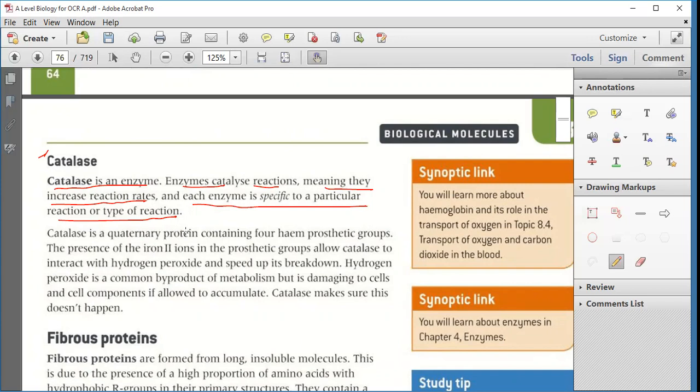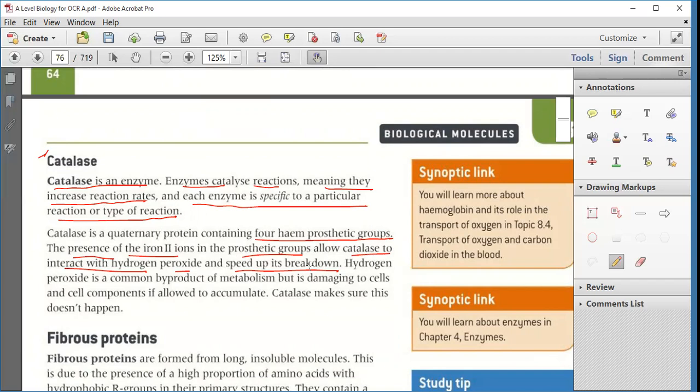Now, catalase is a quaternary protein containing 4 hema prosthetic groups. The presence of the iron, that is the Fe+2 ion, in the prosthetic group allows catalase to interact with hydrogen peroxide, that is H2O2, and speed up its breakdown. Now, it speeds up the breakdown of H2O2.